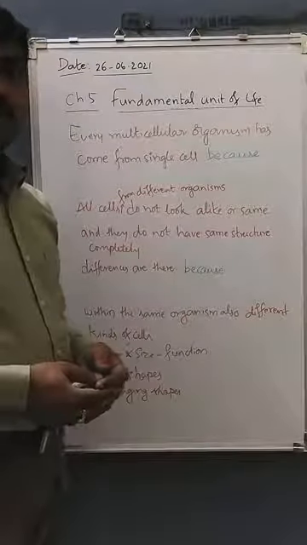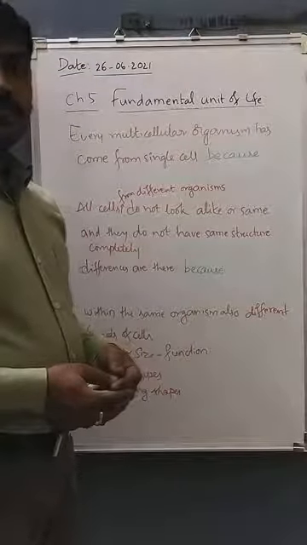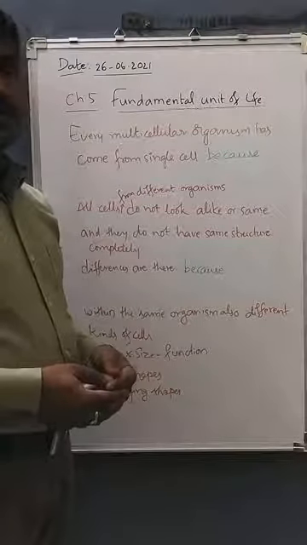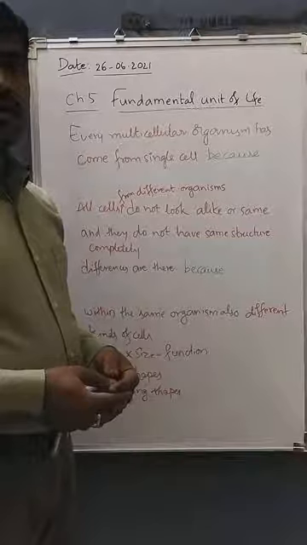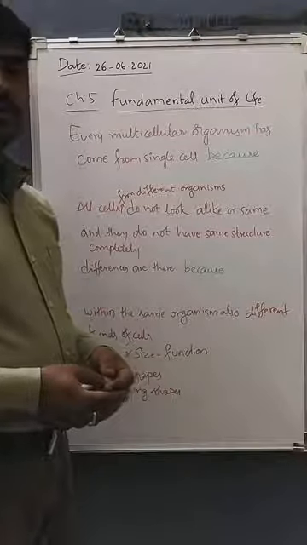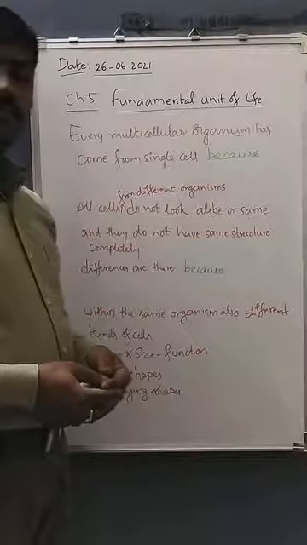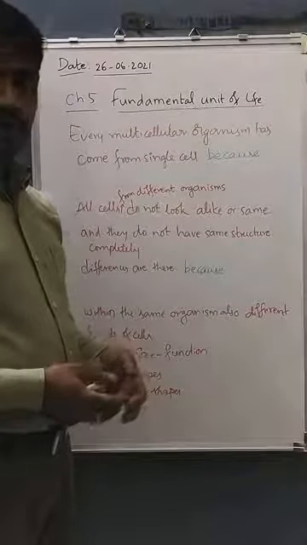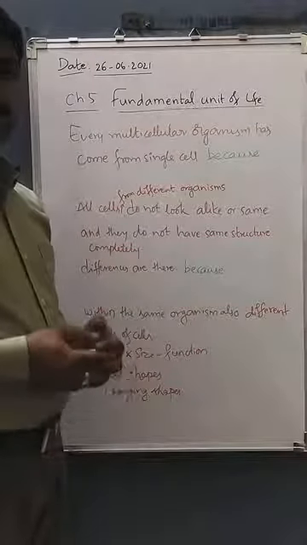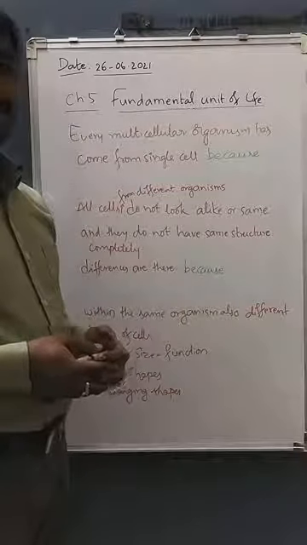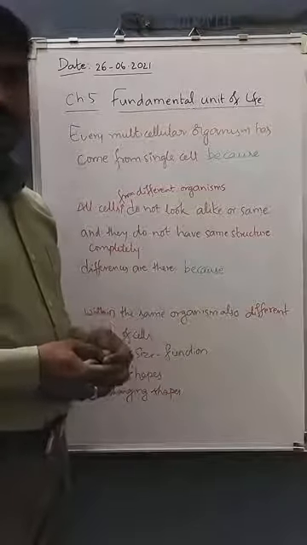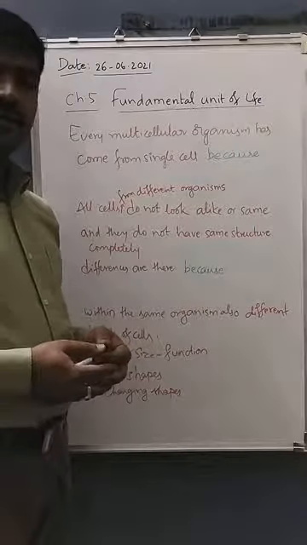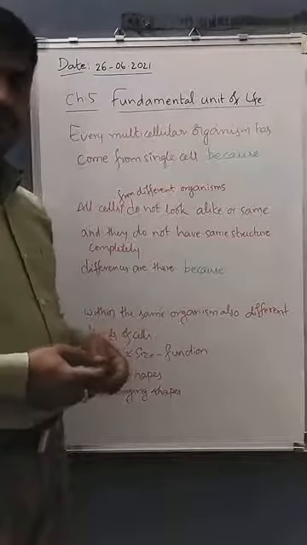What is a unicellular organism? An organism which has only one cell as its complete body. What are multicellular organisms? The organisms which have many cells in the structure of their body. Examples of unicellular organisms are amoeba, chlamydomonas, paramecium, etc. Examples of multicellular organisms are human beings, plants, other animals, fungi, etc.